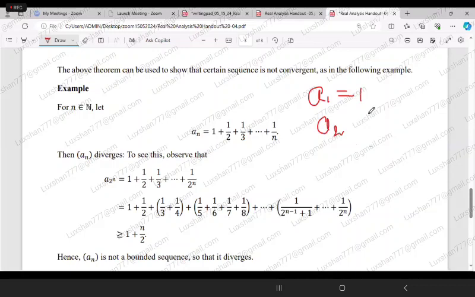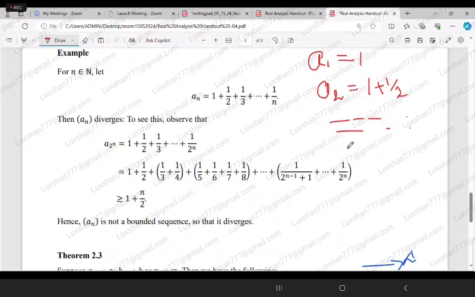A2 is equal to 1 plus half. So the number of terms in each term is different. In this way, this sequence goes. The nth term of the sequence is given as an equals 1 plus half plus dot dot and finally plus 1 over n.